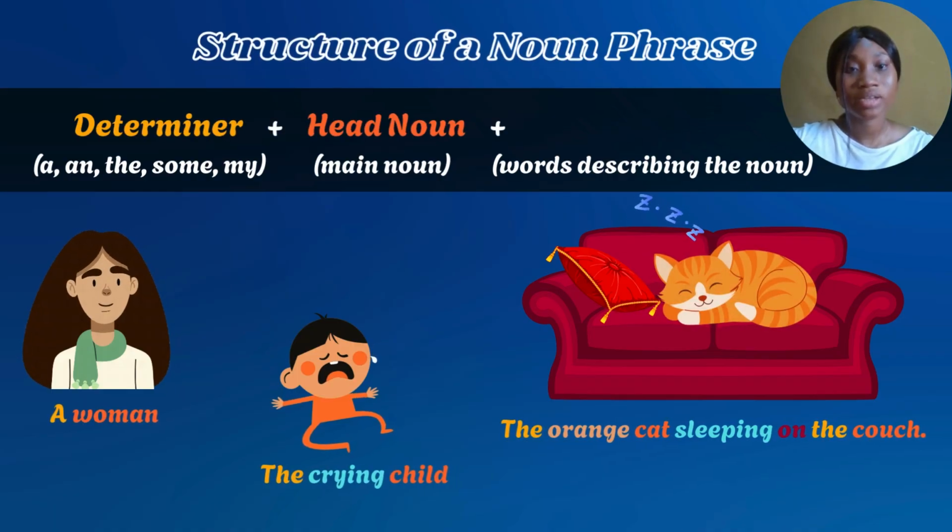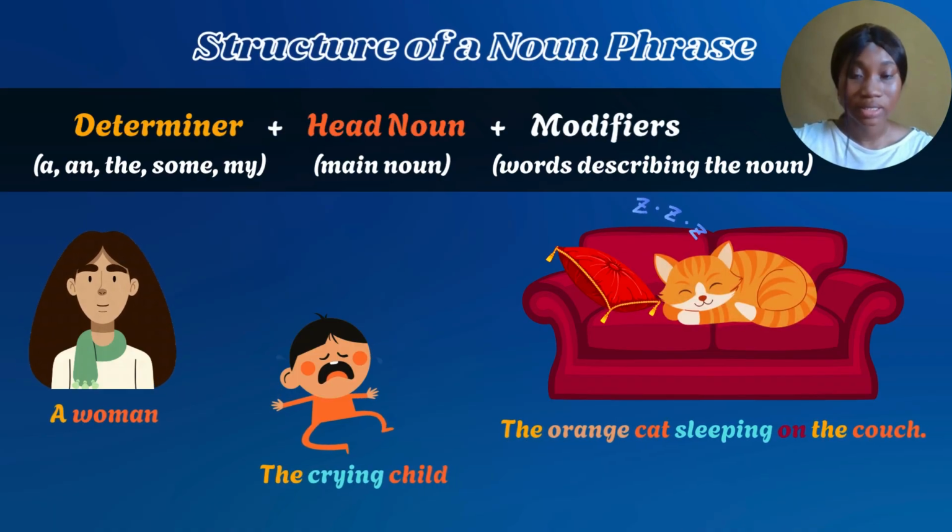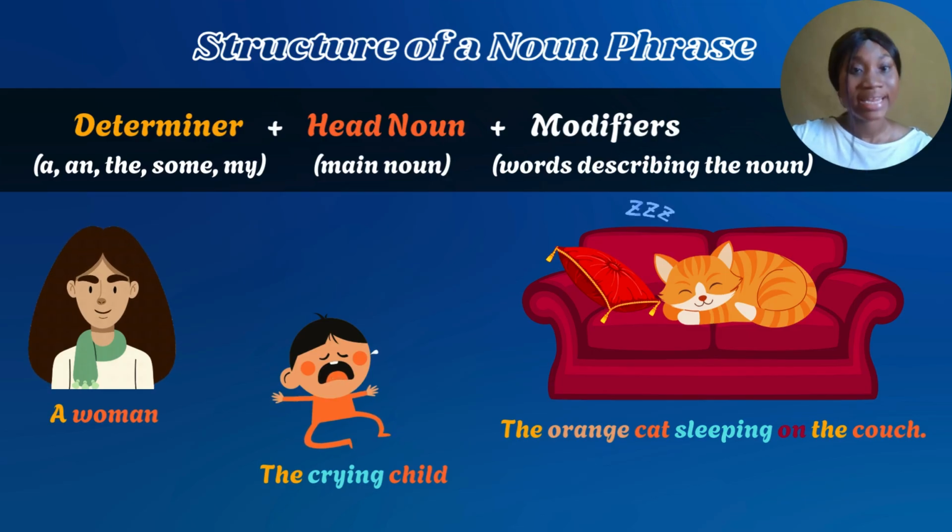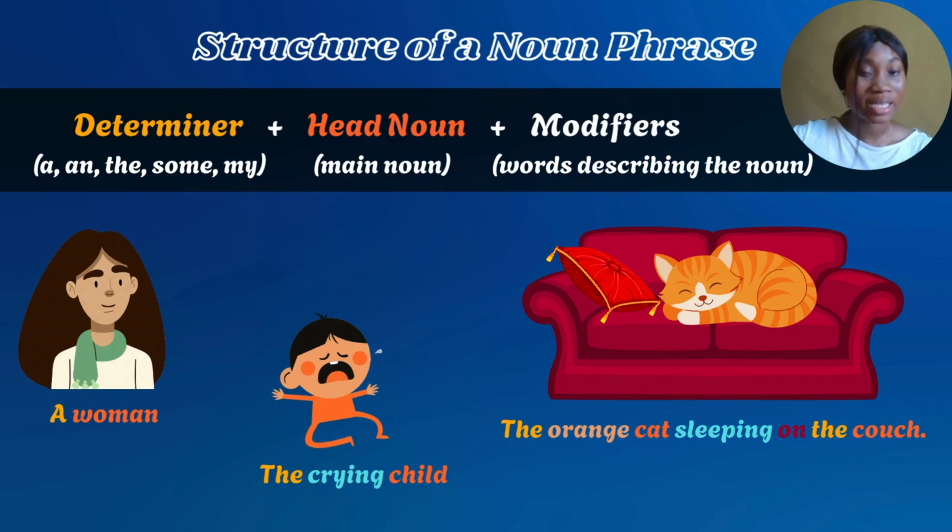So quickly, let's talk about the structure of a noun phrase. What does a noun phrase look like? How do you identify a noun phrase? Now, a noun phrase is simply made up of a determiner, head noun, and modifiers. Now, determiner includes words like a, an, the, some, my, and so on. Then head noun is that thing we are trying to describe, that person, that animal, that place, or an idea. Then modifiers are the words we use to describe the person, animal, place, or thing.